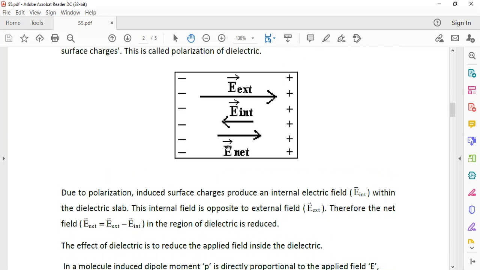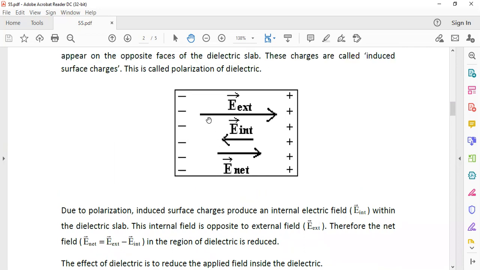Look at the diagram. External field is from left to right. And there are layers of induced charges, plus charges and minus charges. Plus charges moved in the direction of the field and minus charges moved in the direction opposite to the external field.